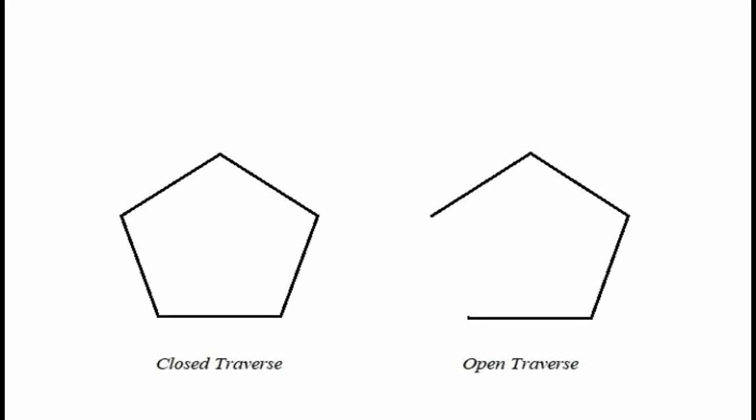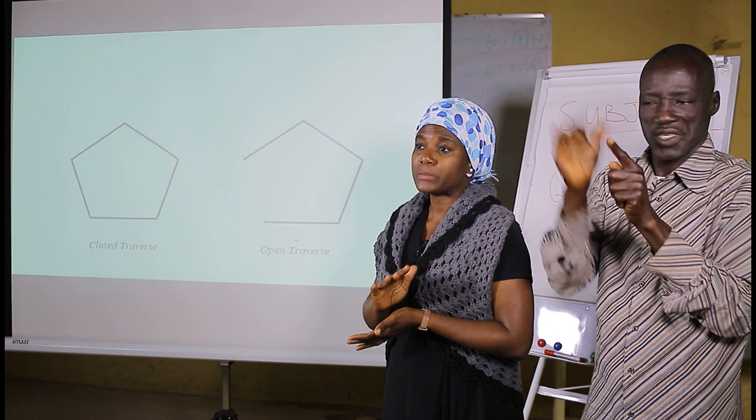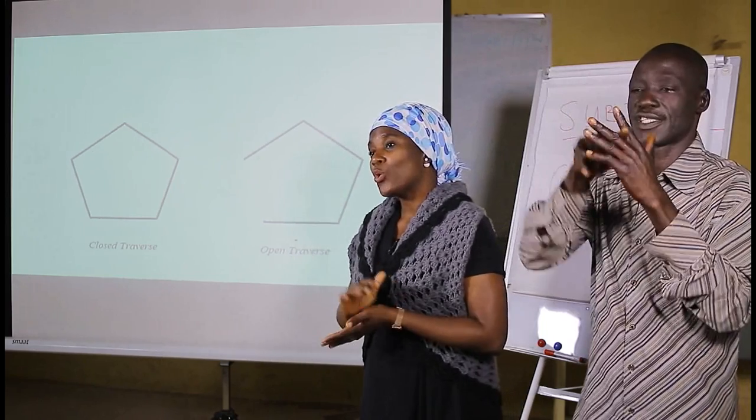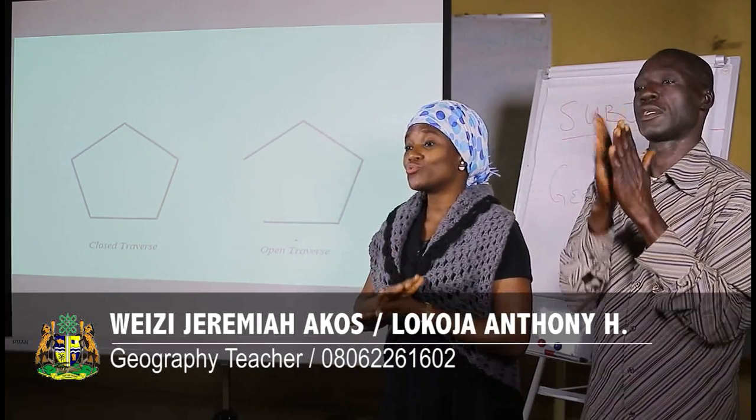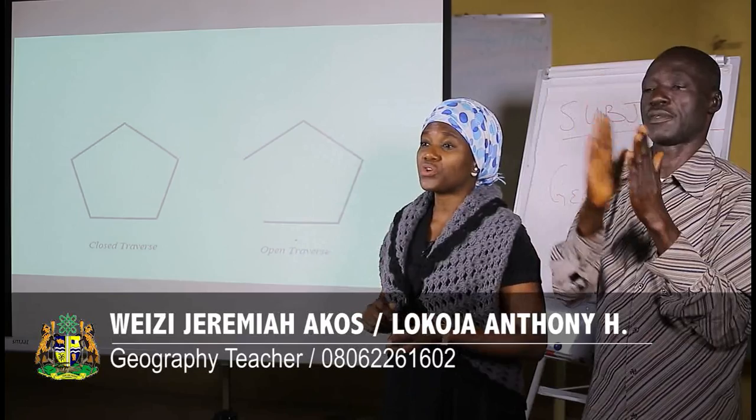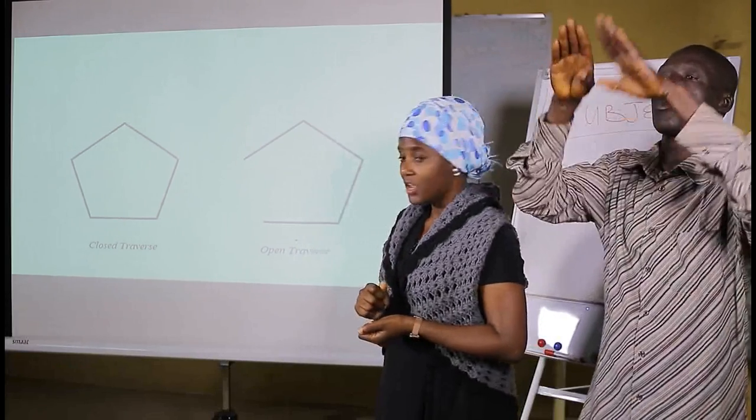Now, if you look at the diagrams that we have here, on my far right, you have a diagram of a closed traverse. You can see that it has met on all sides. From the starting point to the ending point, they are meeting. Unlike the open traverse, which is very close to me here, there is an opening because they don't meet at the beginning point and the ending point, or the beginning station and the ending station do not meet. That is why it is referred to as an open traverse.